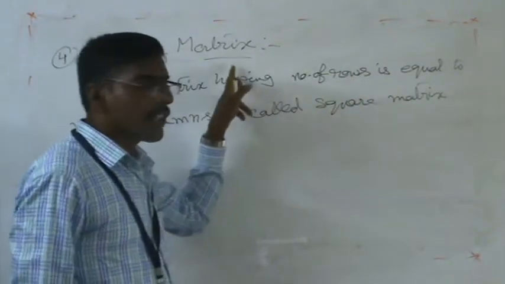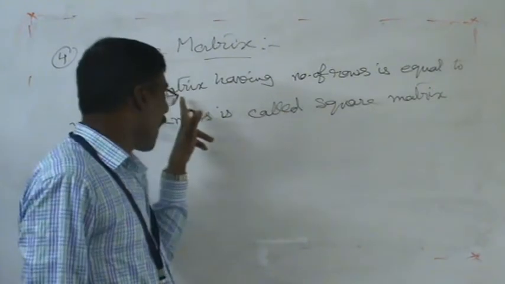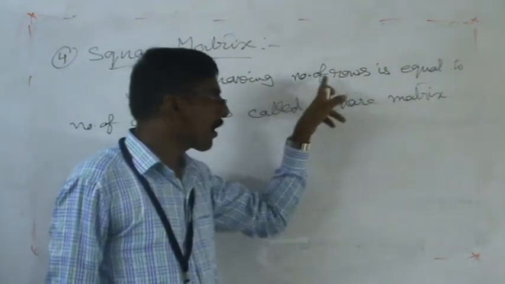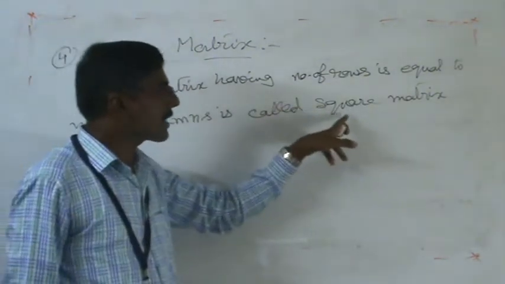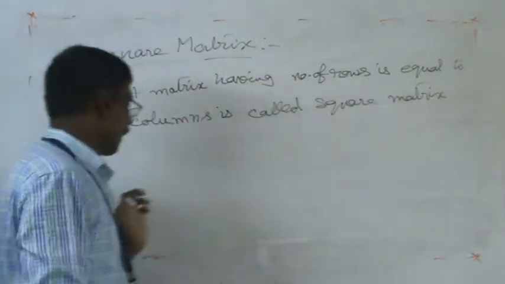The meaning of the square matrix is a matrix having number of rows equal to number of columns is called a square matrix.